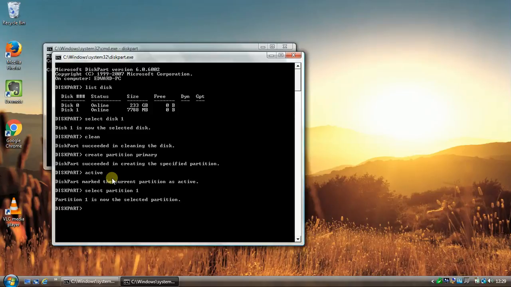Finally, if you type in format FS, which stands for file system, equals FAT32, and FAT stands for file allocation table. Once you've typed that in, just press return.